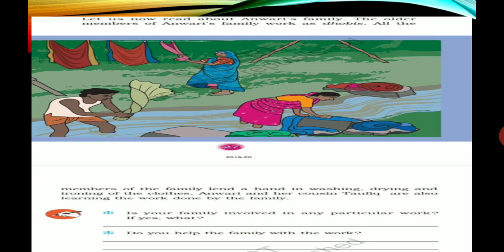Anvari and her cousin Tawfiq are also learning the work from the family. Meaning in every family, the people often take up the same profession or occupation that their family members have. Otherwise they learn a lot of the things that go on in their family.